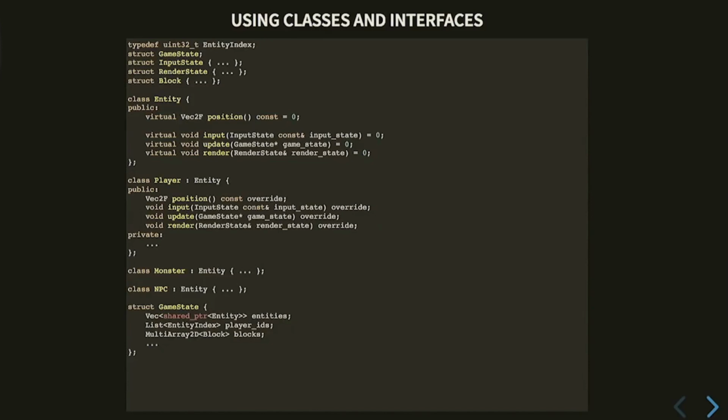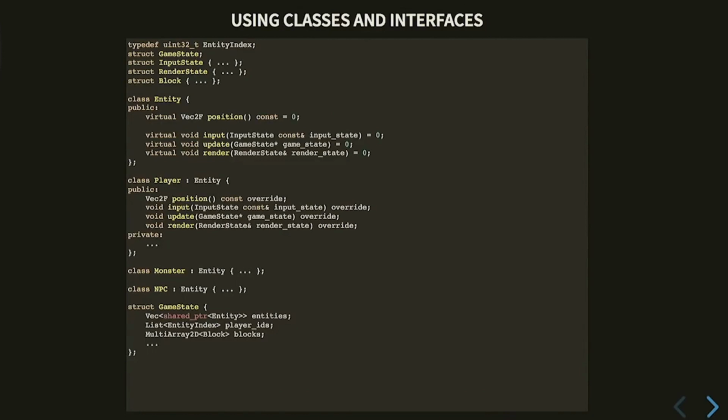So let's say that every entity can handle input state. Like a player might start a jump if you hit space. And then every entity has to update themselves. And they have to take in the rest of the game state. Like if you're a monster and you're tracking a player, you have to know where the player is, and you have to maybe know where other monsters are. So you need the rest of the game state. And then they could render themselves somehow. And we're not really going to talk about that.